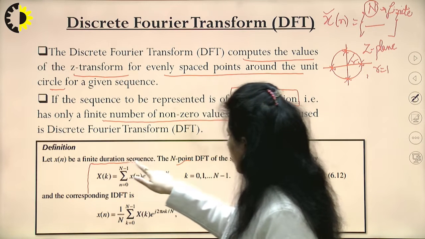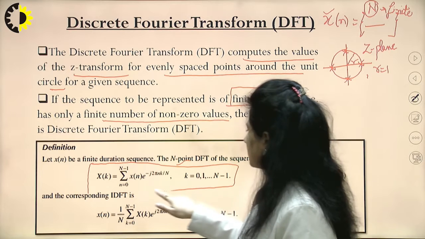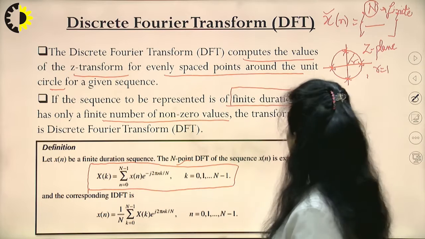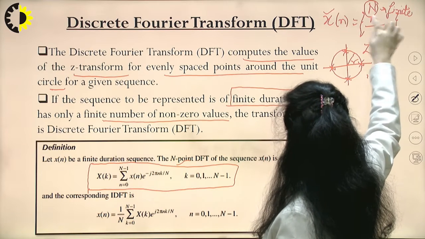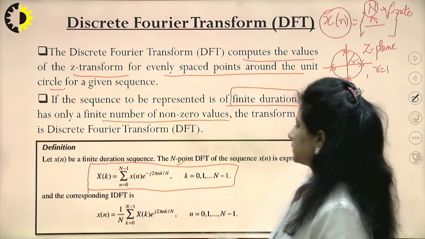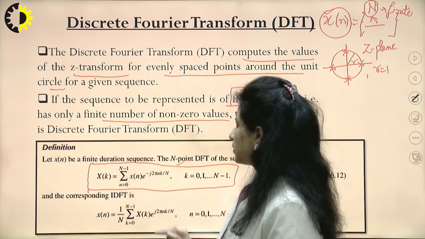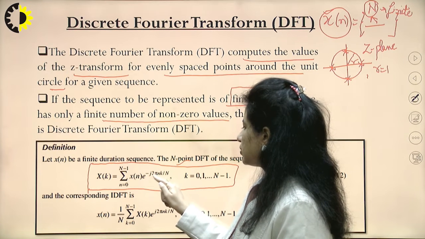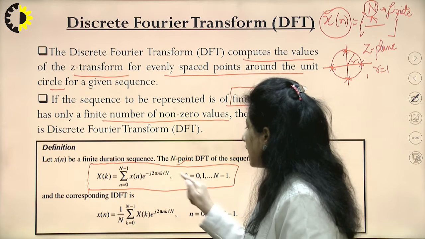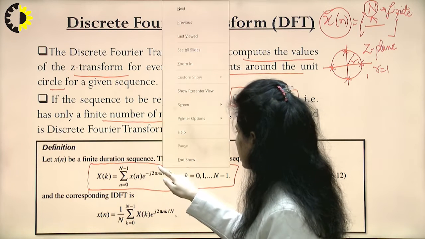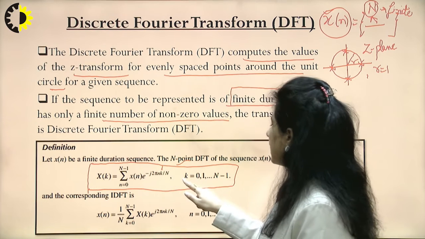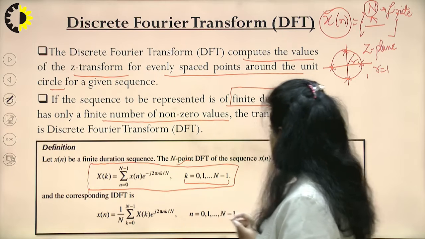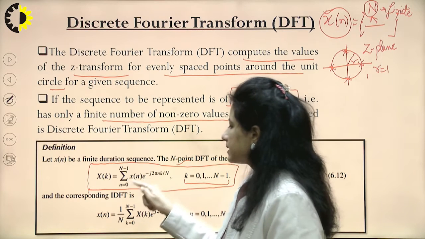So mathematically, how do I represent this? The direct transform from time domain to frequency domain is represented as a summation ranging from 0 to N minus 1, where N is the total number of samples given in this sequence, multiplied by this exponential factor. And what components does this have? e raised to the power minus j 2 pi n k by N, and this factor k is a new factor which has emerged with this transformation. It also ranges from 0 to N minus 1. So we have two variables to study here, one is k and another is n.